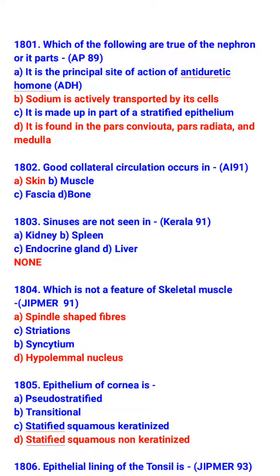Which of the following are true of the nephron or its part? Sodium is actively transported by its cells and it is found in the pars convoluta, pars radiata, and medulla. Good collateral circulation occurs in skin. Sinuses are not seen in none because sinuses are seen in kidney, spleen, endocrine gland, and liver.